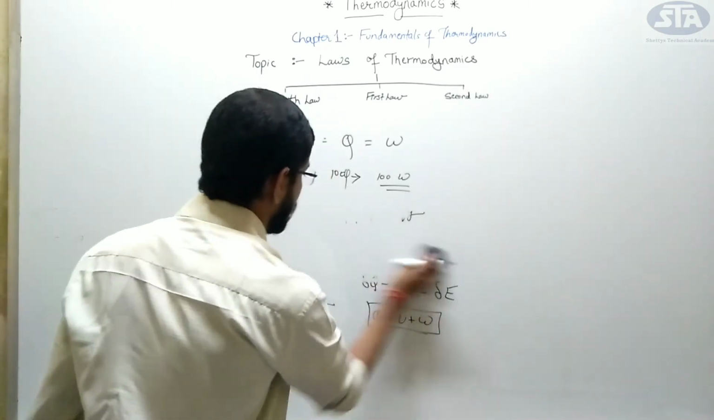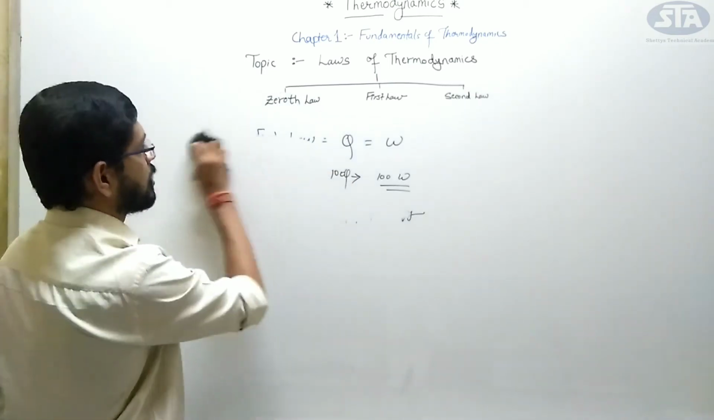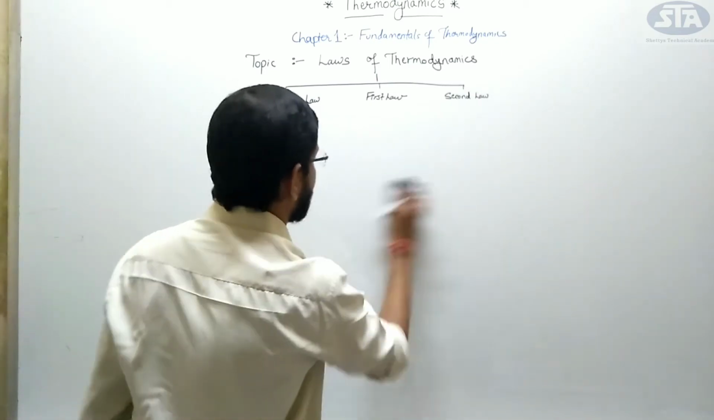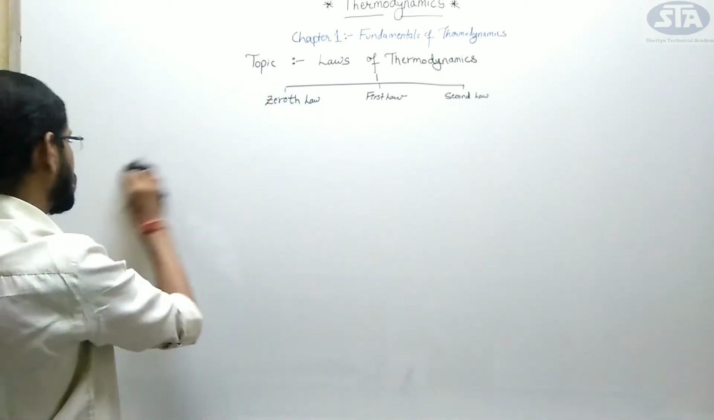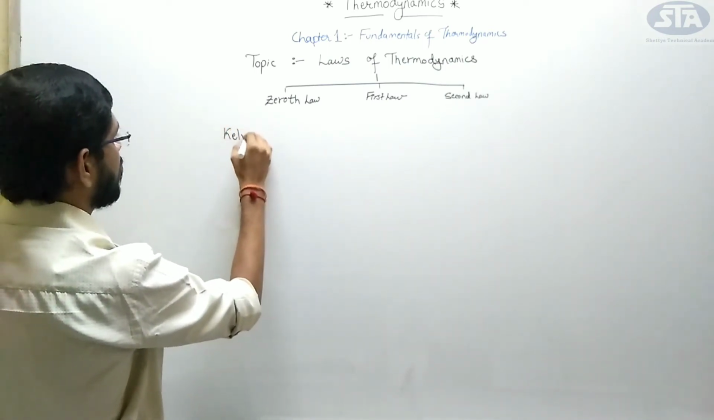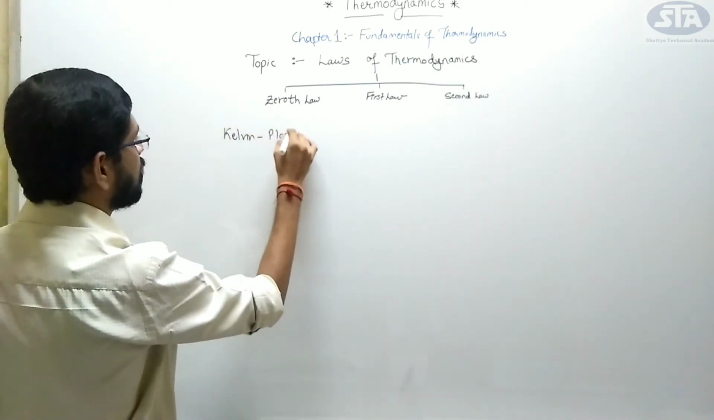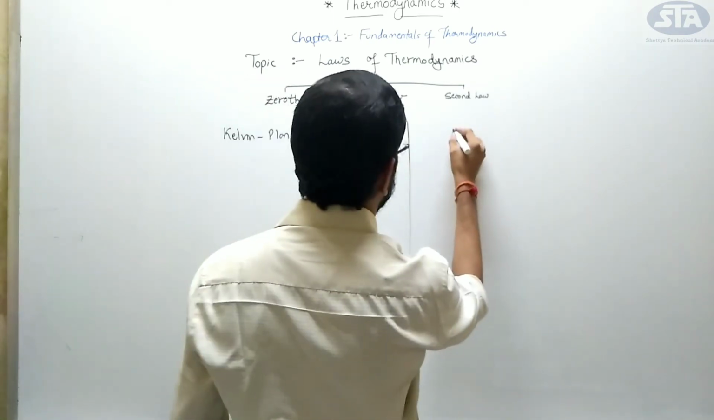Now we will move to our next topic, that is the second law of thermodynamics. In the second law of thermodynamics, there were two scientists: first was Kelvin and Planck, and another was Clausius.